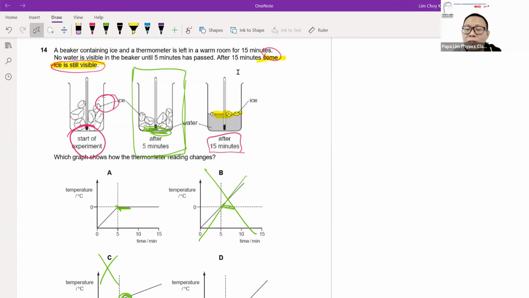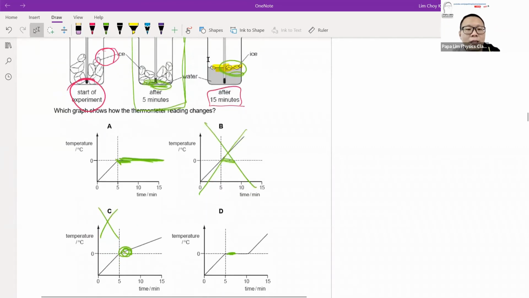When there is still a bit of solid, no matter how small the amount is, melting has not ended. So at 15 minutes, we are very sure that melting has not completed yet. Melting is still ongoing. The remaining ice could finish melting, turn to liquid, maybe at 17 minutes, but definitely not at 15 minutes. So I'm fairly confident that at 15 minutes it is still a horizontal line.